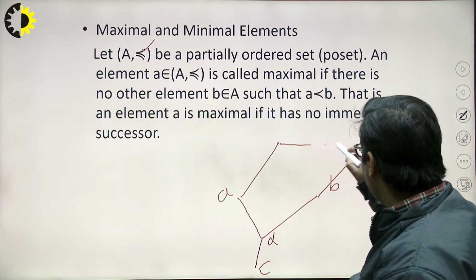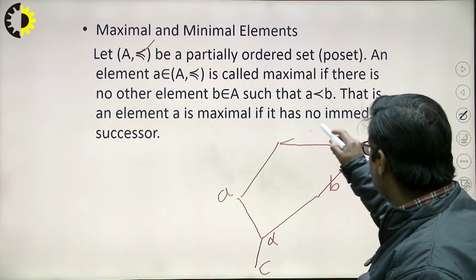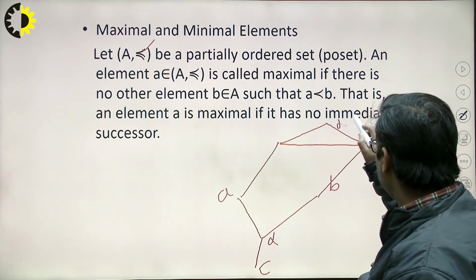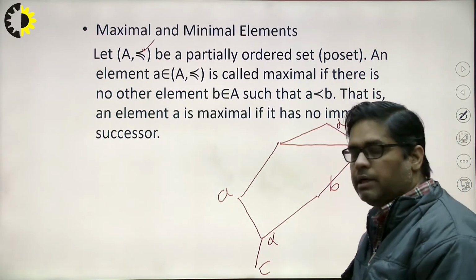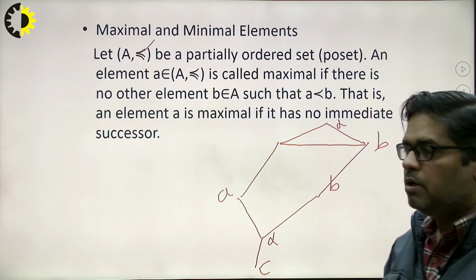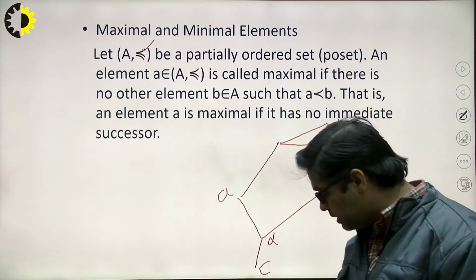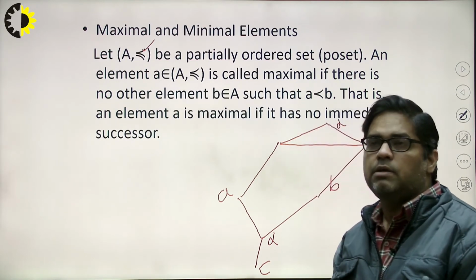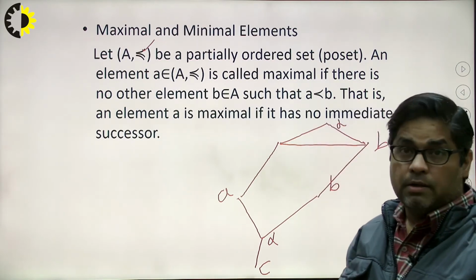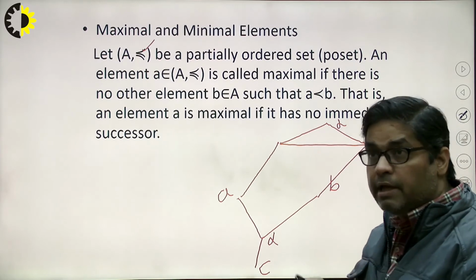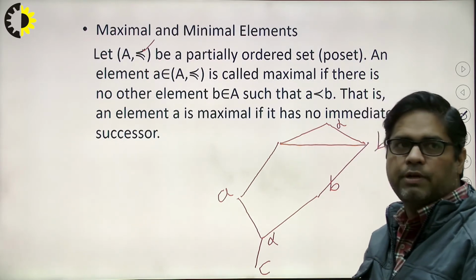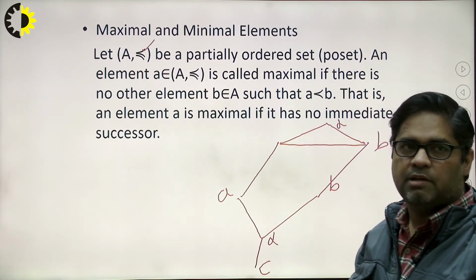But if I draw it in this way and connect it like this, then here we can say that D is the maximal element. And one more thing: if we are not able to say which one is greater than a, then also we can say that a will be the maximal element.